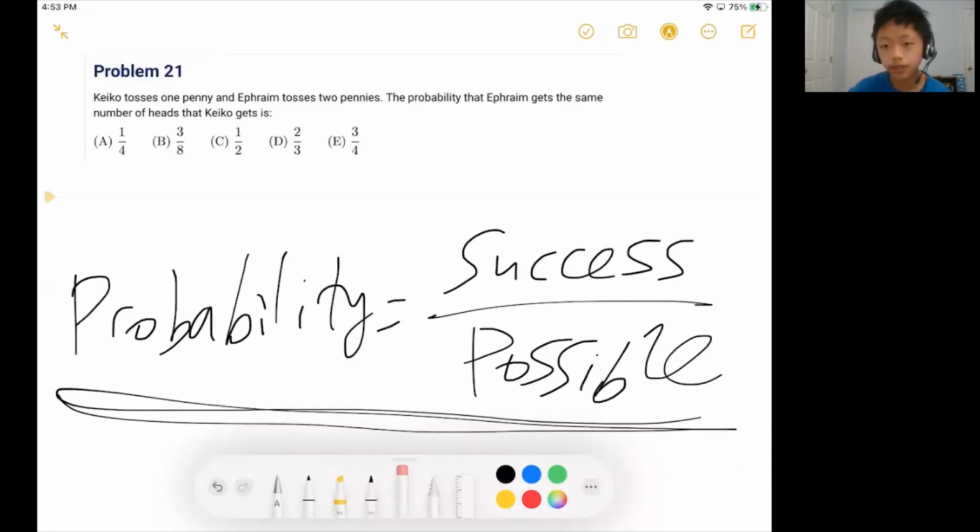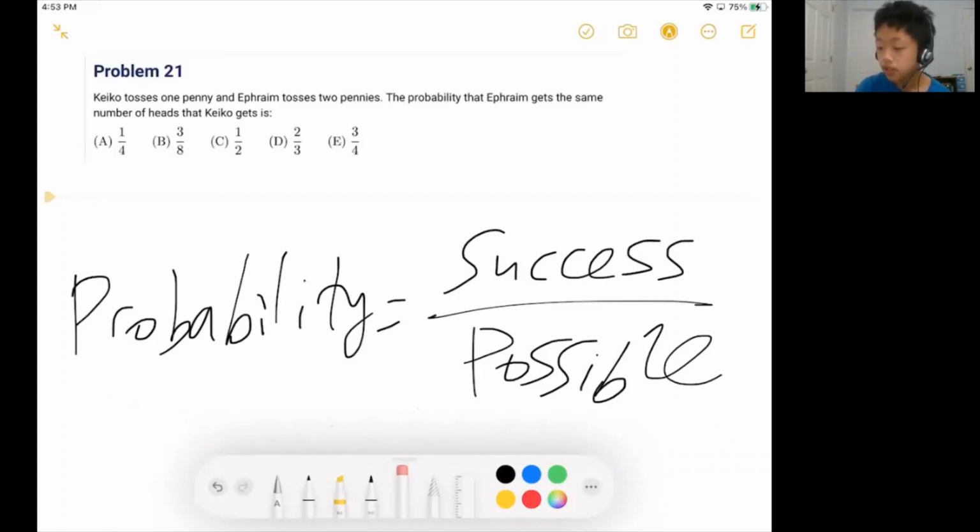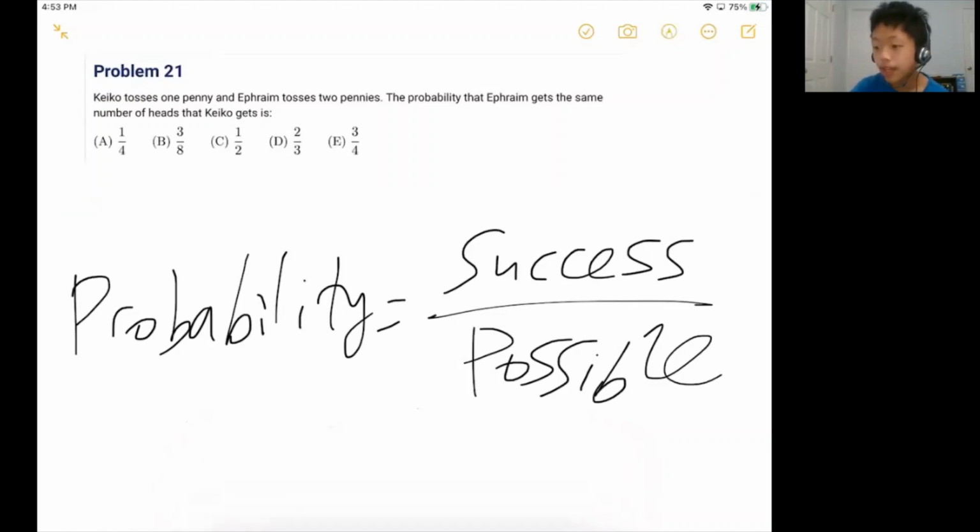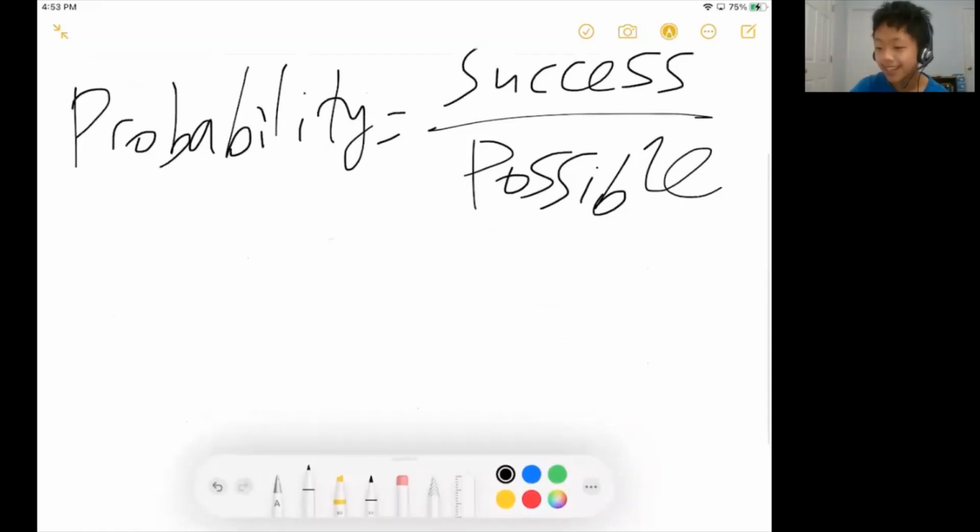So a lot of times it's a good idea to think of probability as two counting problems. One counting problem answers how many successes, another counting problem answers how many possible. So to find the number of successes, notice that if Kiko tosses that 1 penny, he can either get heads or tails, right? So let's suppose Kiko gets heads.